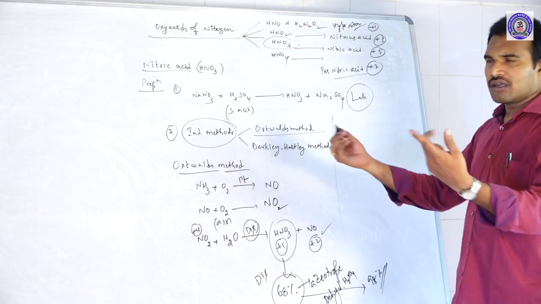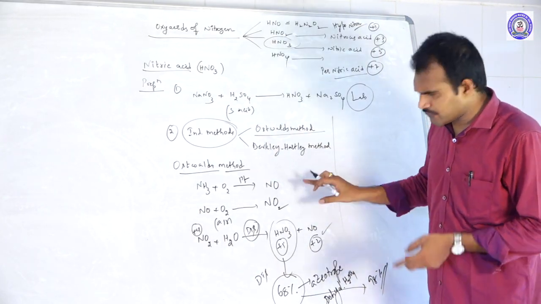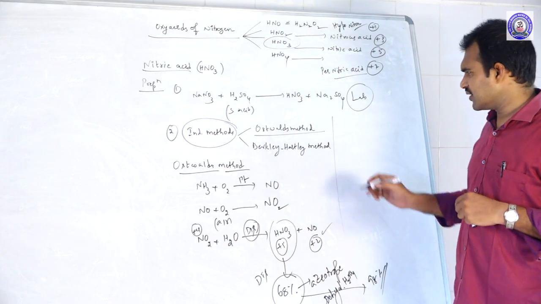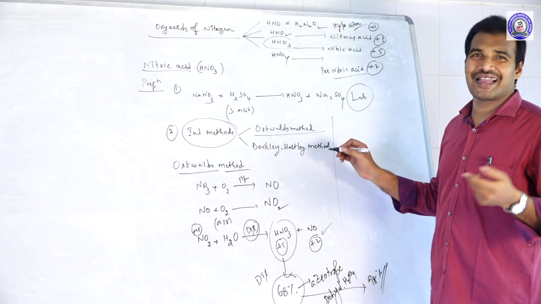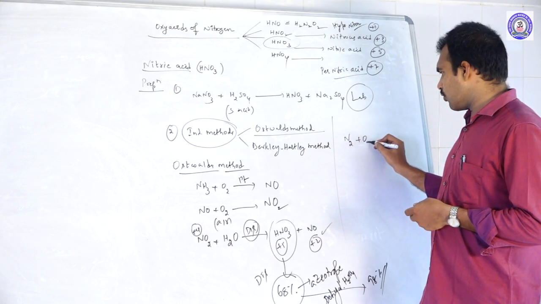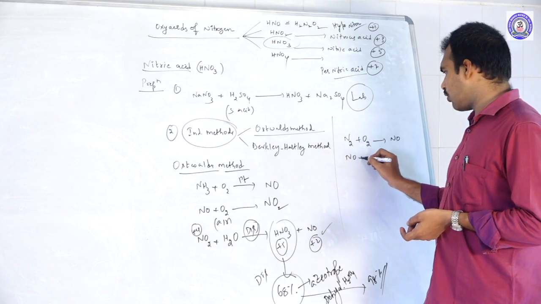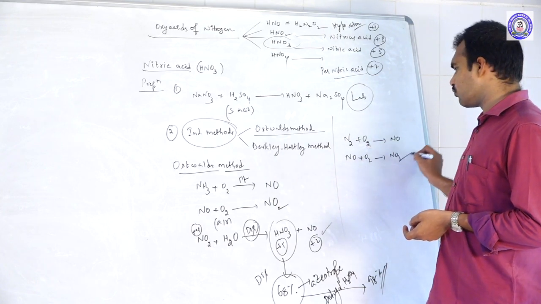Then we move to the Berkeley method. The Berkeley method and Ostwald's method are almost the same, with just a small difference in the starting material. Here N2 plus O2 gives NO. Then NO on oxidation gives NO2.